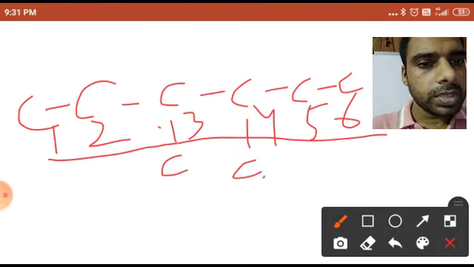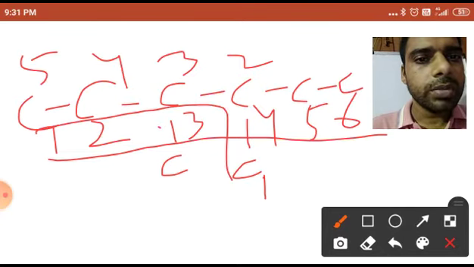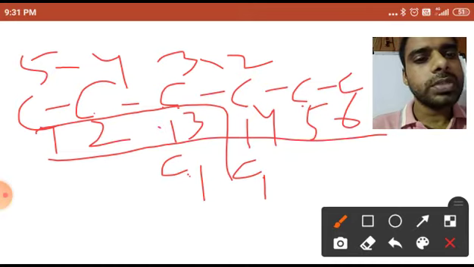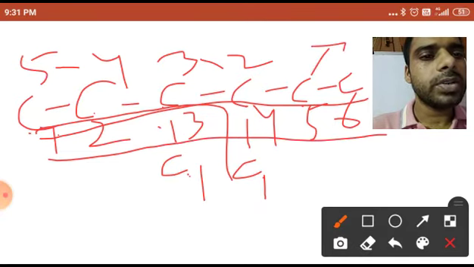Count from here C1 C2 C3 C4 C5. This is not the long continuous chain because the total number of carbons is only 5. The problem here is C1 C2 C3 C4, not the longest continuous chain. C1 C2 C3 C4 C5. So only one possibility is there, that one is the long continuous chain, and this long continuous chain is known as the parent chain.